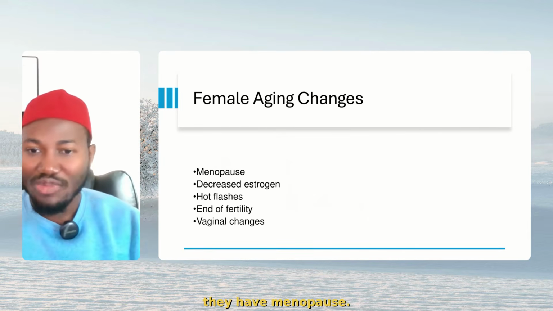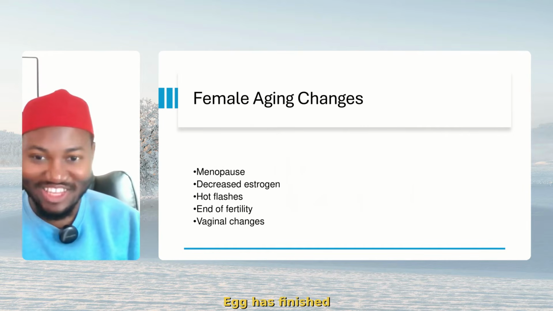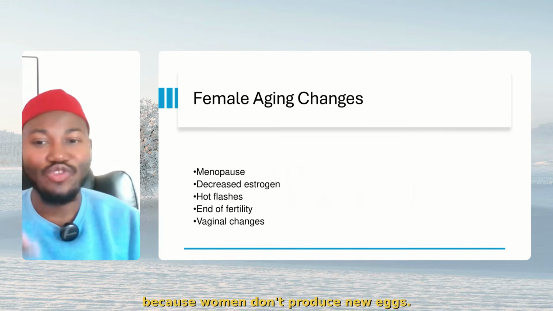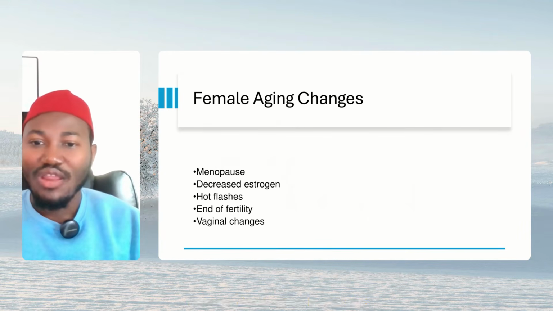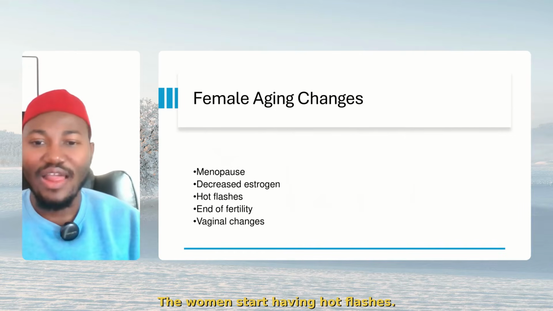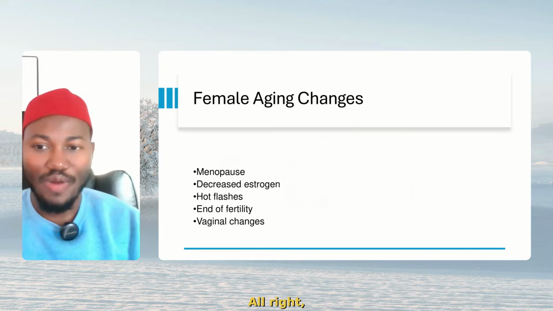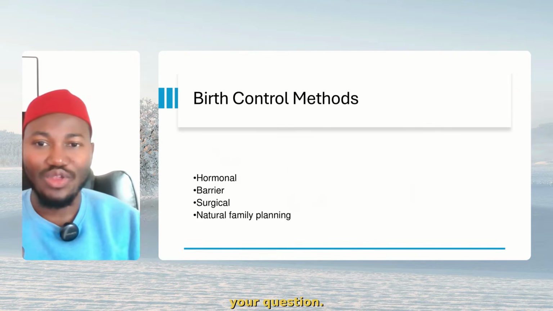For female, they have menopause. What is menopause? Pausing of everything. Eggs have finished, because women don't produce new eggs. There's decreased lactogen. The women start having hot flashes. It shows end of fertility, and there are vaginal changes. All right? These are the things that they will ask you in your question.